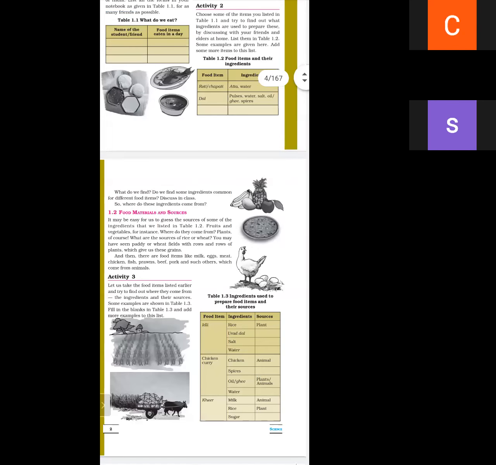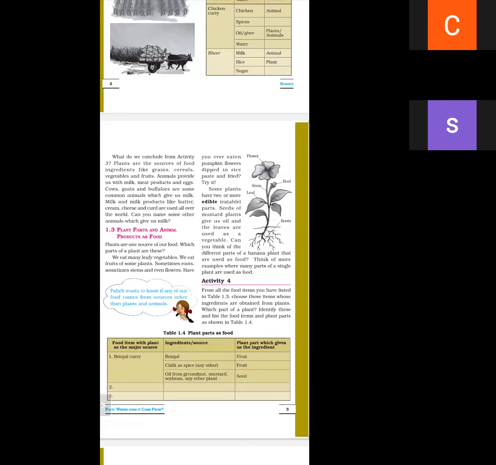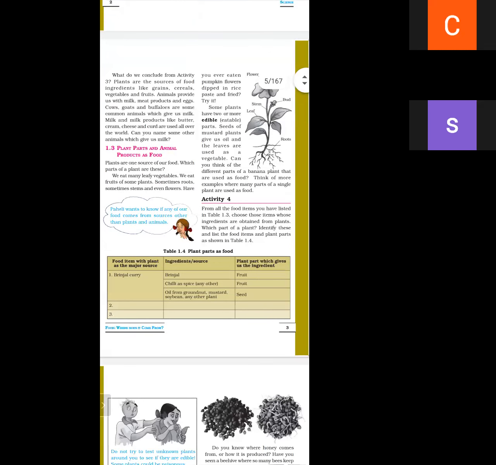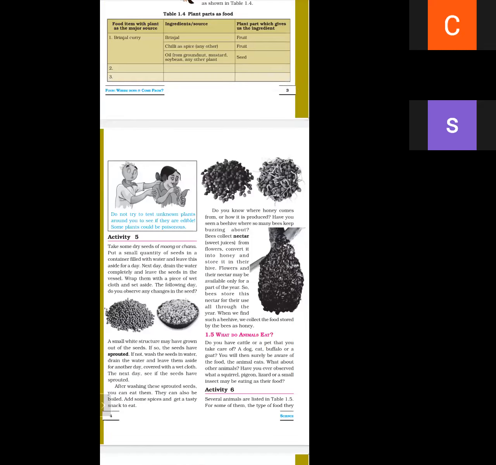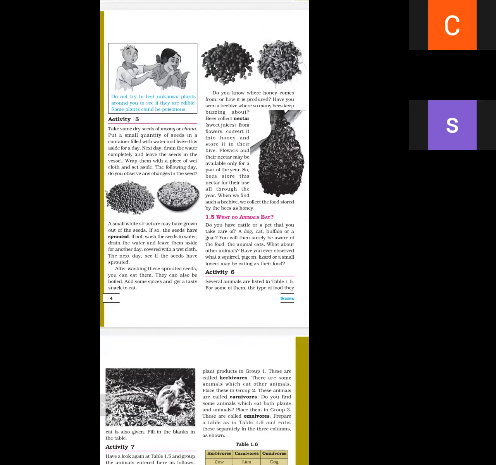We have studied food materials and their sources, and we have studied stem, flowers, bud, leaf, and roots, parts of the plant, and animal products as food. And in the last lecture, we studied how we make sprouts and how we obtain nectar from flowers and what animals eat.